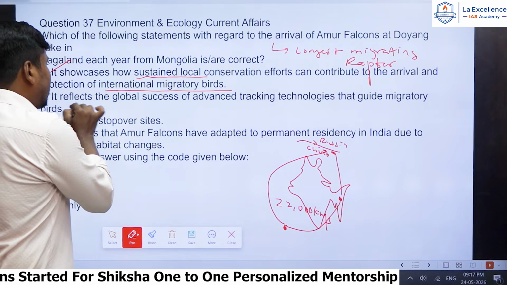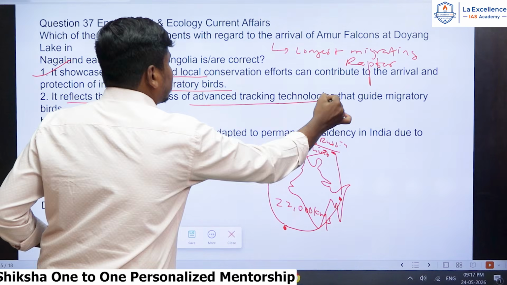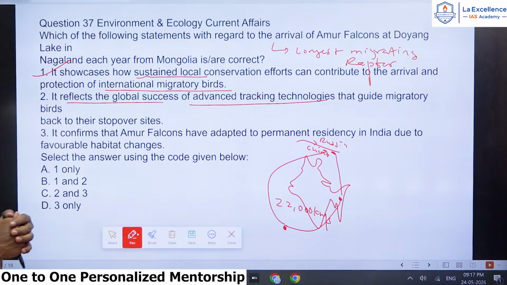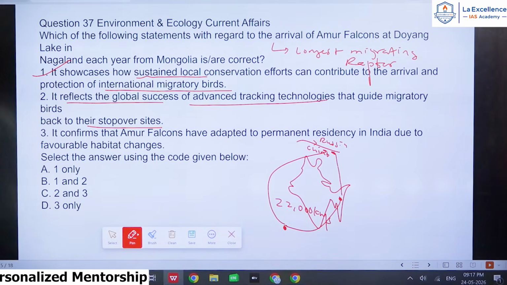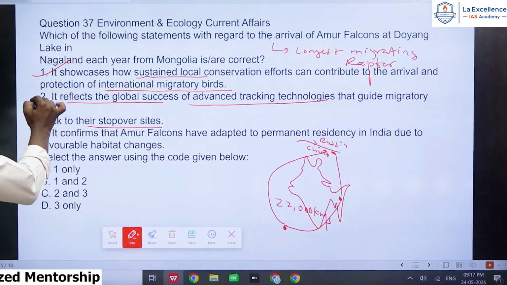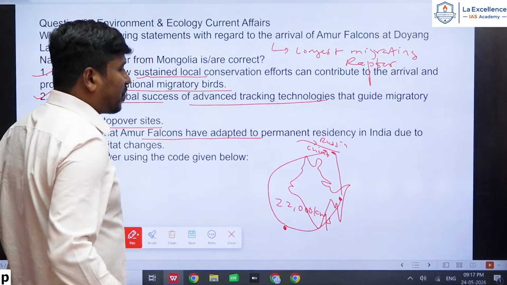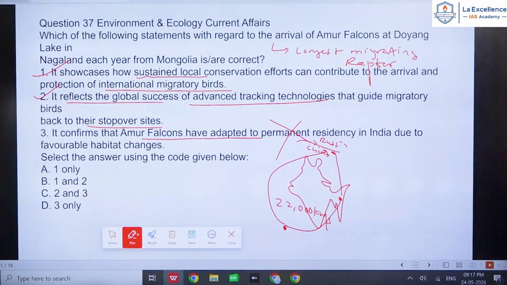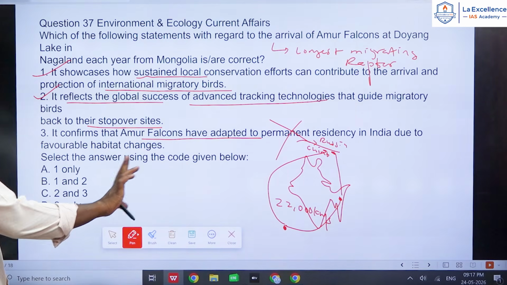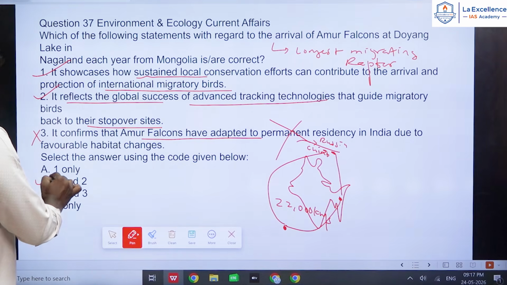The second statement says it reflects the global success of advanced tracking technology that guides migratory birds back to their stopover sites. This is also a correct statement. And it says it confirms that Amur falcons have adopted permanent residency. That is the wrong statement, not permanent. It's a temporary residency, not permanent. So the third statement is wrong, and the first and second statements are correct. So the answer should be B, right?